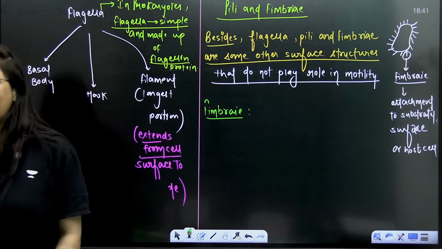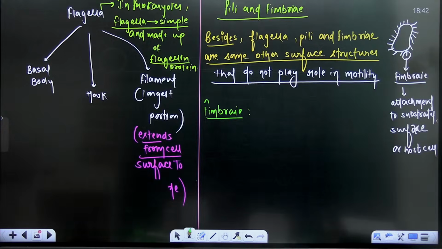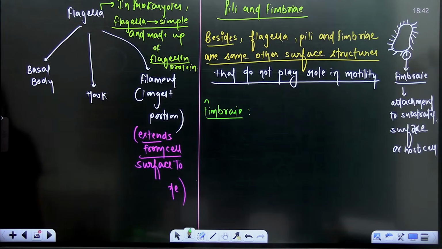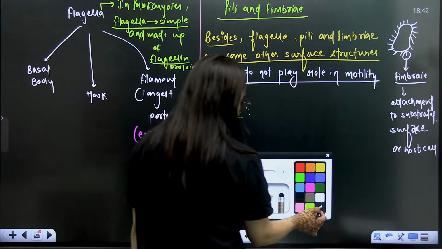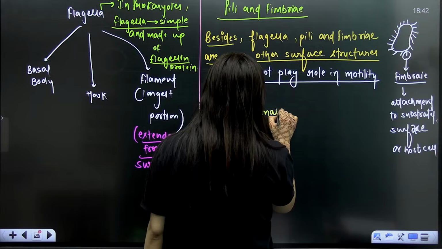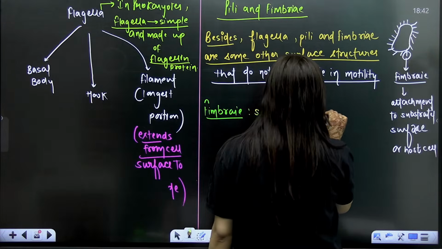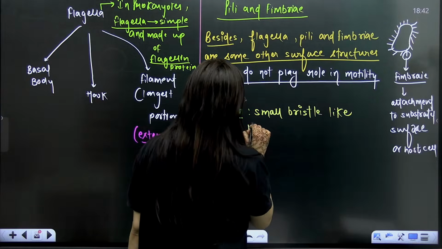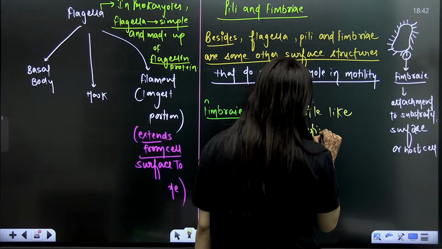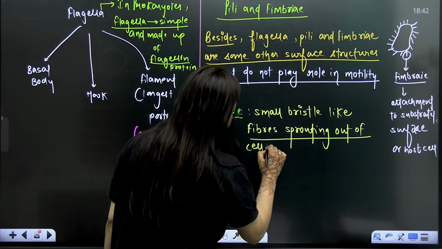Like I said, the fimbriae help in attachment. They are small bristle-like fibers sprouting out of the cell surface.